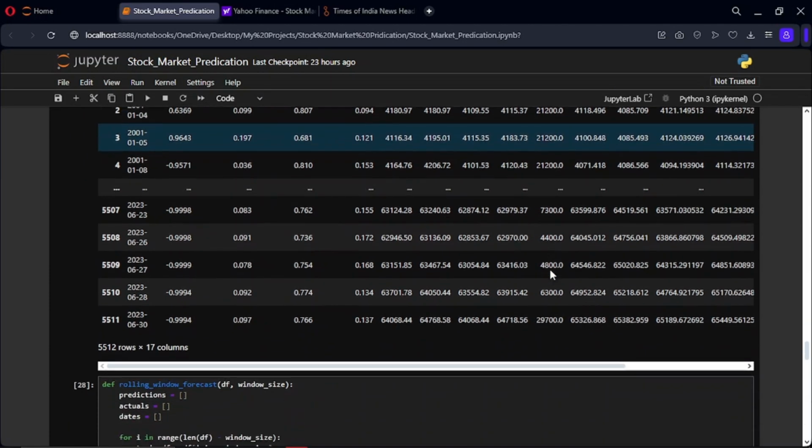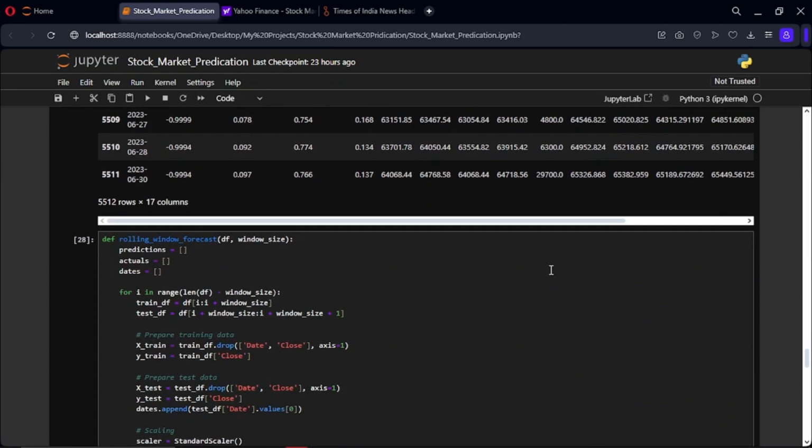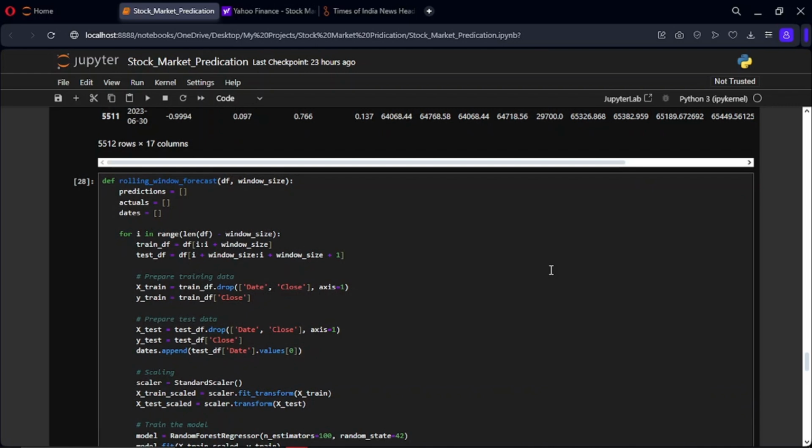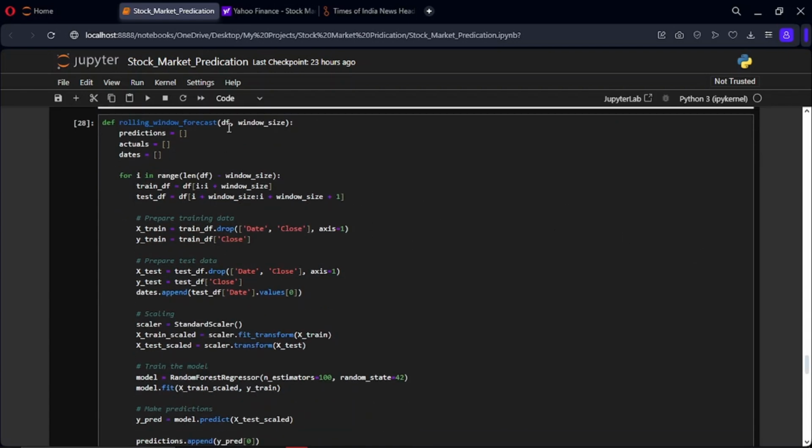For our prediction model, we have created another def function, that is rolling window forecast. This function performs rolling window forecasting on the given data frame using specified window size. Here, df is none other than our merge data frame, and window size is the rolling window used for training the model. Now here we are going to initialize some empty list for storing our results.